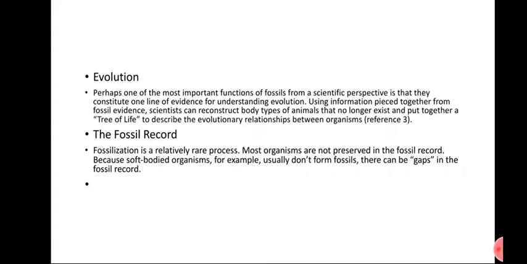Therefore, it can tell us about the evolution of past life. The fossil record: fossilization is a relatively rare process. Most organisms are not present in the fossil record because of their soft bodies. For example, soft-bodied organisms usually don't form fossils. What this means is that fossilization is a very rare process.